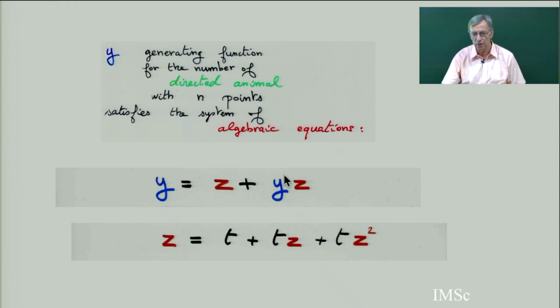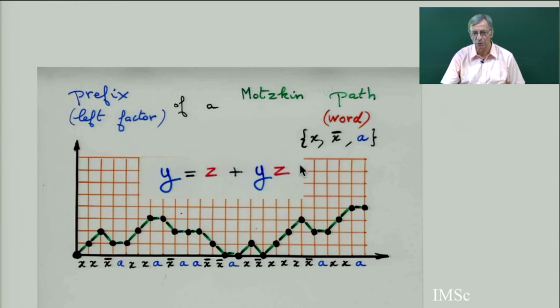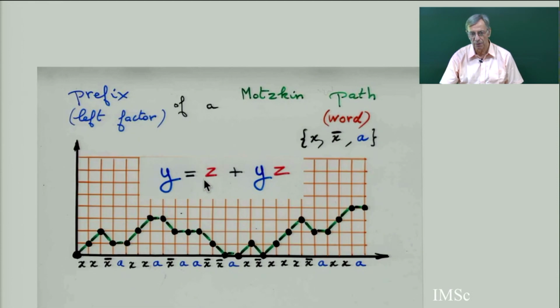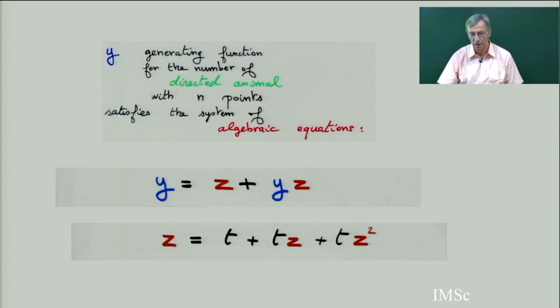And then what is the first equation? First equation is a generating function for left factor of Motzkin path. It's the beginning of a Motzkin path. It's easy to show that the beginning of Motzkin path satisfies this. If I call z the generating function for Motzkin path. We have seen this also, it's analog of Catalan number, but an algebraic equation for Motzkin path. And this is the equation for left factor of Motzkin path, and directed animal satisfies the same algebraic equation.